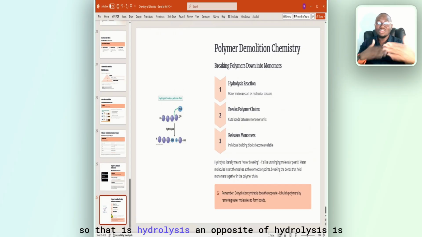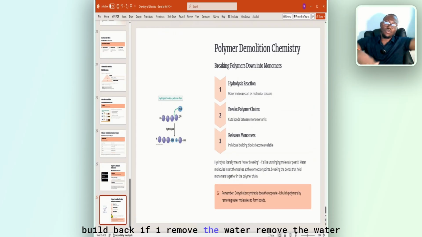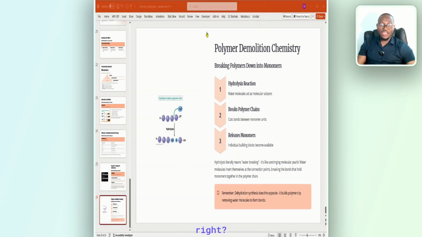So that is hydrolysis. An opposite of hydrolysis is what? Dehydration synthesis. So dehydration helps to build back. If I remove the water, they will just join. Simple. So I want you to answer some of the questions, right? Just a few questions because I've already treated a lot of the questions during the course of the discourse, right?